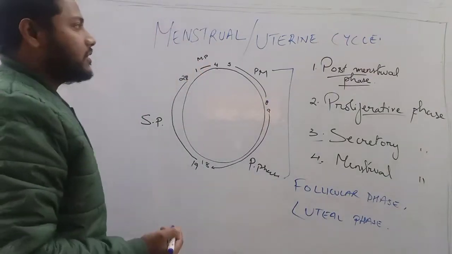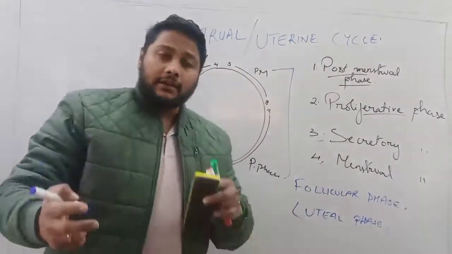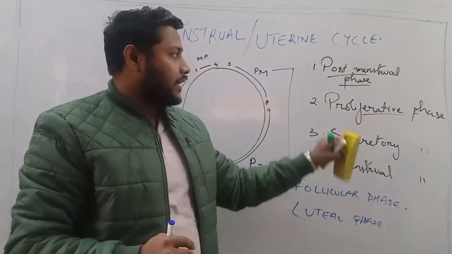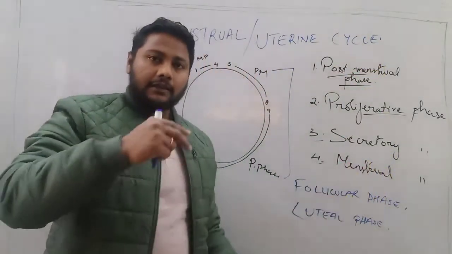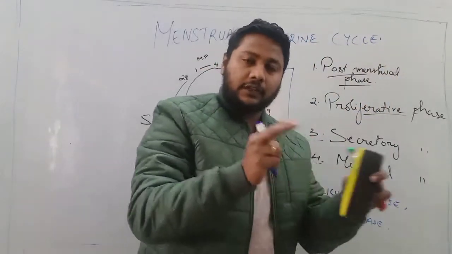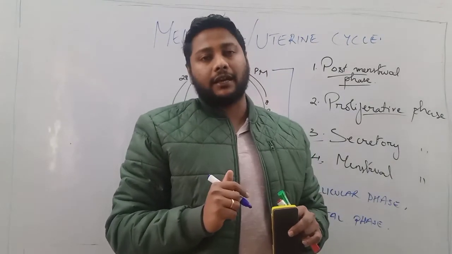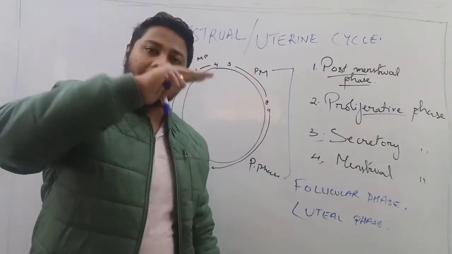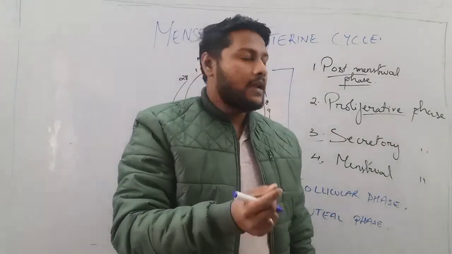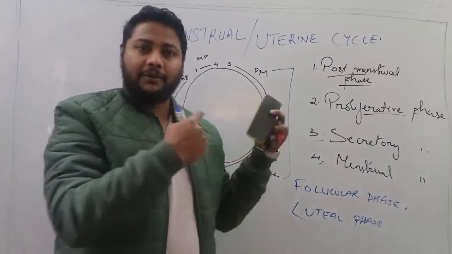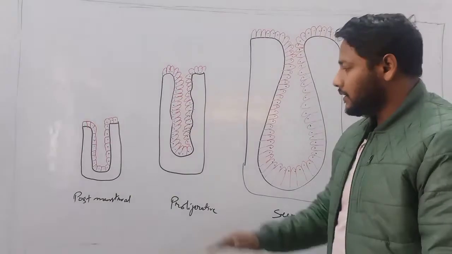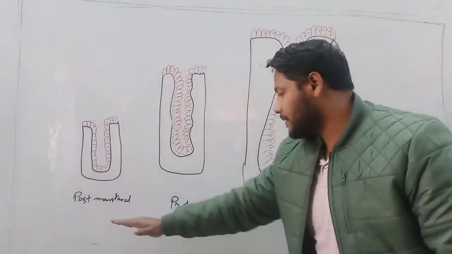Okay, so the basic changes that will occur here are the thickness of the endometrium will start increasing in each phase, right? With each advancing phase, the thickness of the endometrium will start increasing. We have uterine glands, so the dimensions of the uterine gland will also start increasing. And the surface lining, right? The surface lining of the epithelial of the glands, they will also change. Okay, so I will try to explain to you with the help of a diagram. Here I have drawn a rough diagram of the representation of each phases of menstrual cycle.